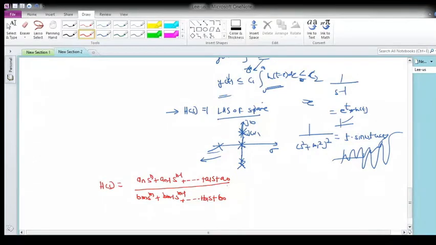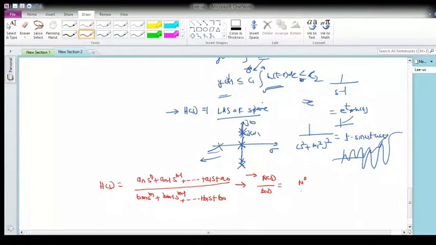For the network synthesis problem, what is to be done? Let me say this is my N of s and this is my D of s. The degree of the numerator cannot exceed the degree of the denominator by more than 1.